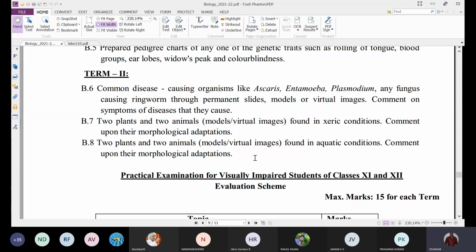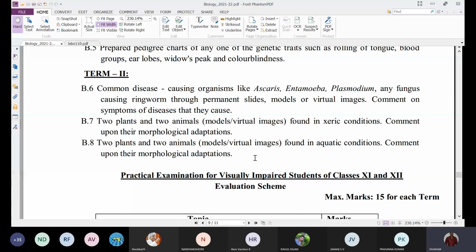We'll display the image, or we'll place certain slides or models. For example, Ascaris will have a spotter, that means the model. The organism will be displayed. For Entamoeba and Plasmodium, we'll have slides. And for fungus, for ringworm, we have virtual images. Those we can make use of.